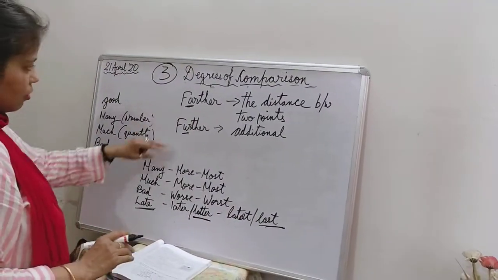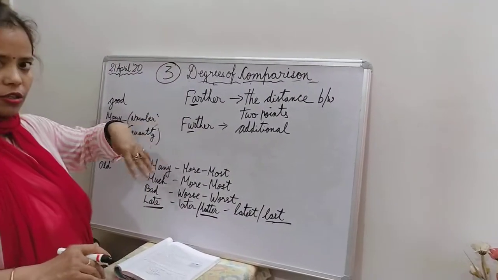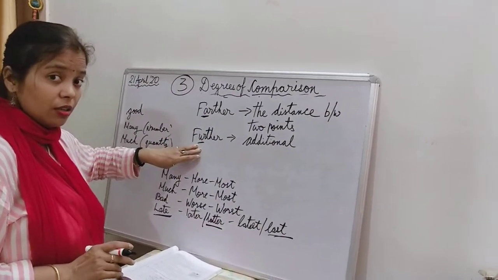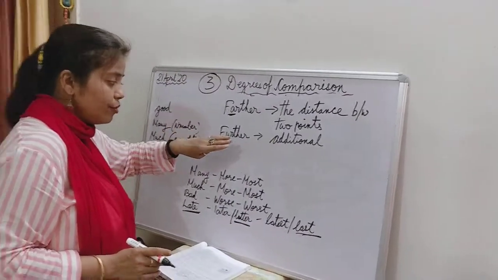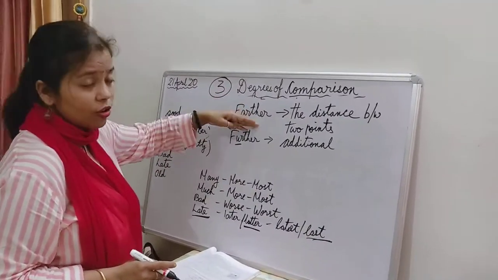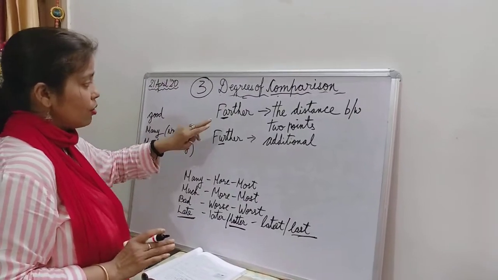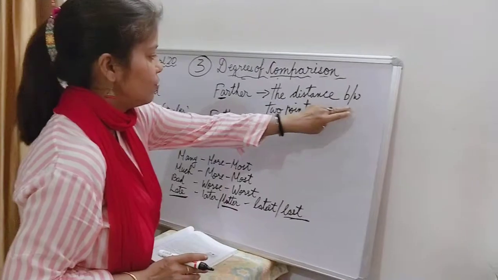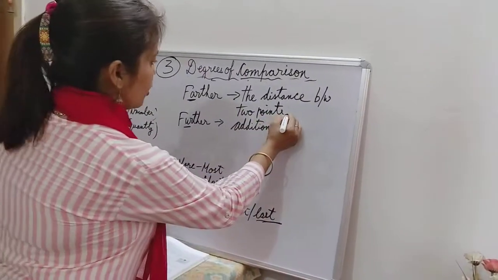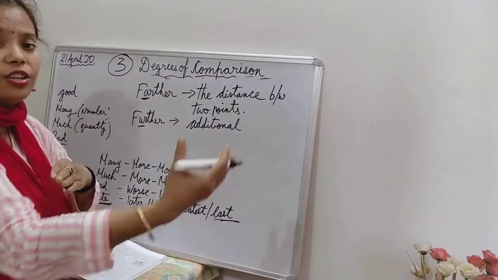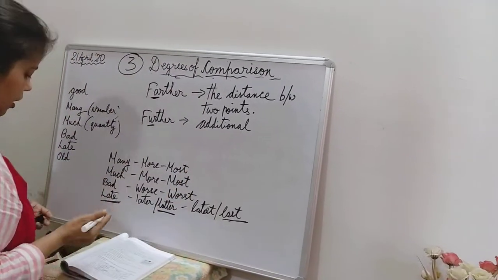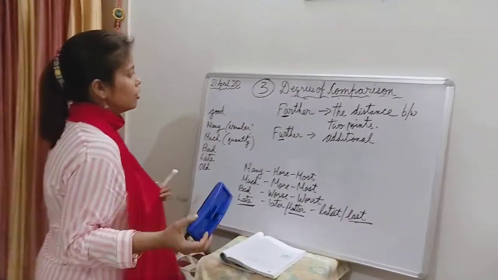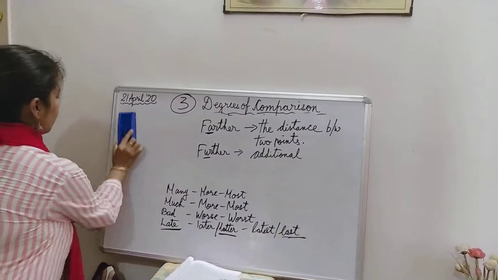Okay. So again, if you just use the word father in place of further, that is again wrong. And if you use further in place of farther, that is again wrong. Farther is used when you are talking about the distance between two given points, and further means when you're moving ahead. Okay. So that is all the nitty-gritty about degrees of comparison.